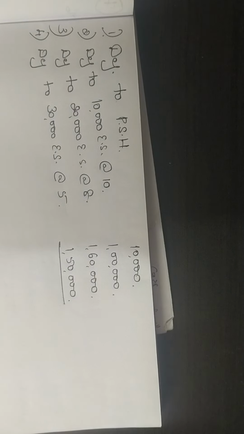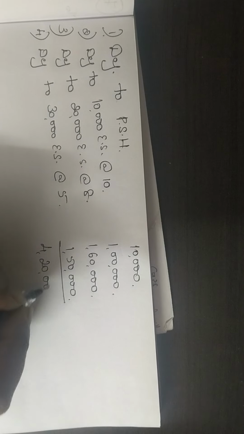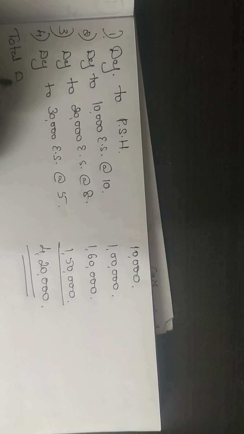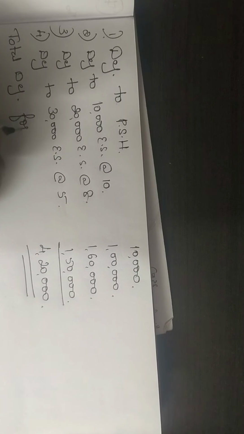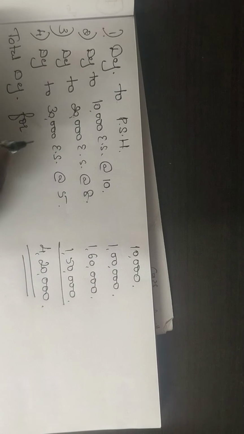10,000 plus 1 lakh, 1,60,000, 1,50,000. So 4,20,000 is my total deficiency. Total deficiency for how many shares? 10, 20, 30. So 30 plus 20 is 50, 50 plus 10 is 60.